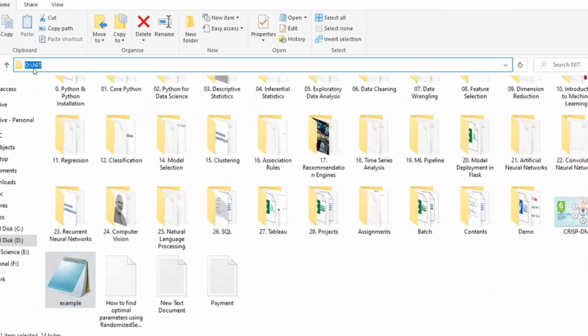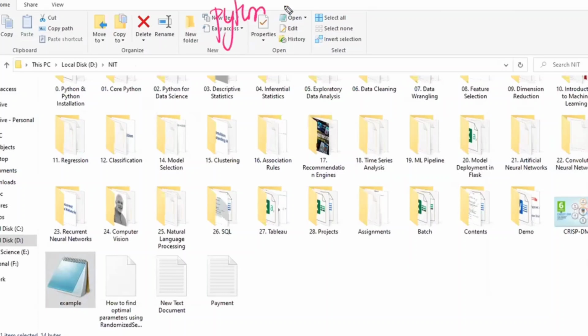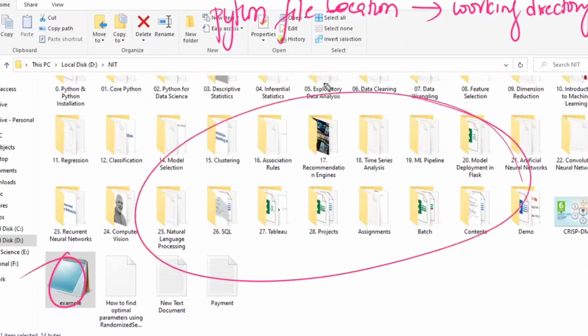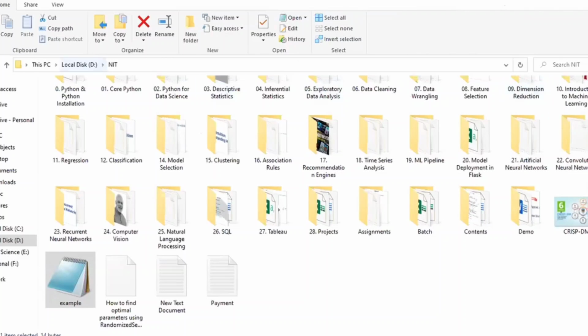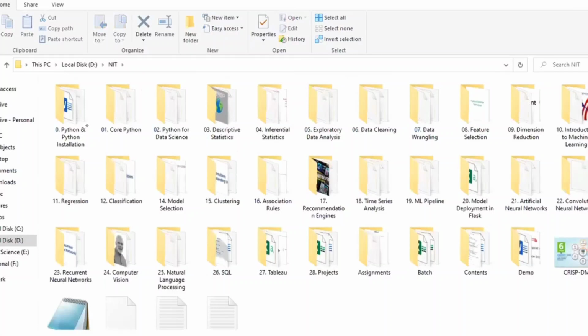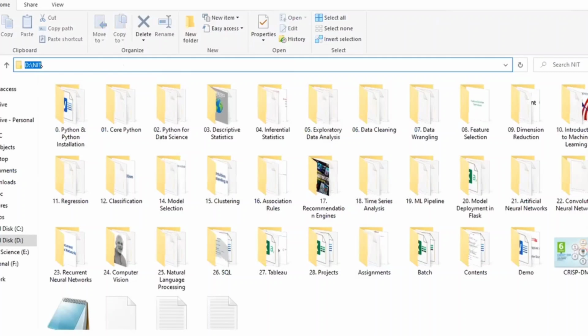So this path, wherever the Python file location is, is called the working directory. The Python file location is called the working directory because you want to work with it. This entire folder is called the working directory. Wherever the Python file is, that particular folder is called the working directory. For now, my Python file is here, so this NIT folder is completely the working directory. Right? Now, my working directory is in the D drive, NIT.